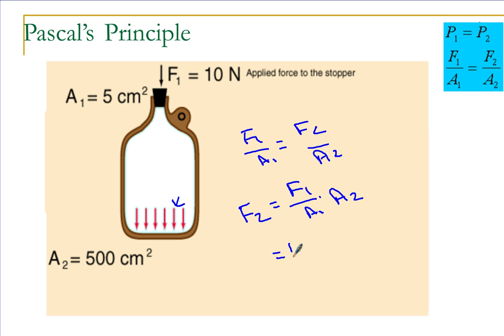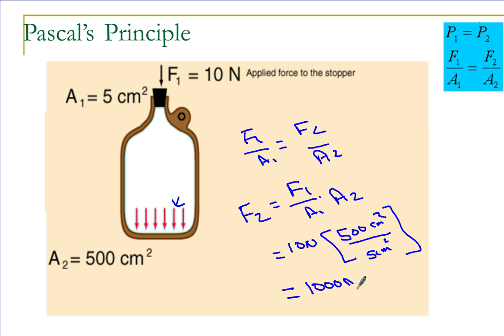So the force I'm applying is 10 newtons. I'll multiply it this way because I like it this way. A2 is 500 centimeters squared, and A1 is 5 centimeters squared. And now we don't have to convert this to meters because they're both in centimeters squared. So F2 is 1,000 newtons. You see how using Pascal's principle, we can take a small force and convert it to a very large force.